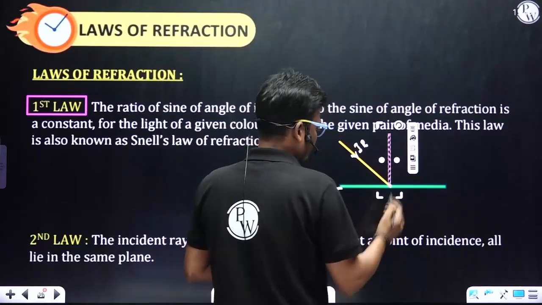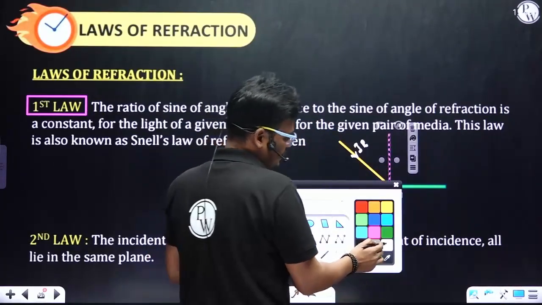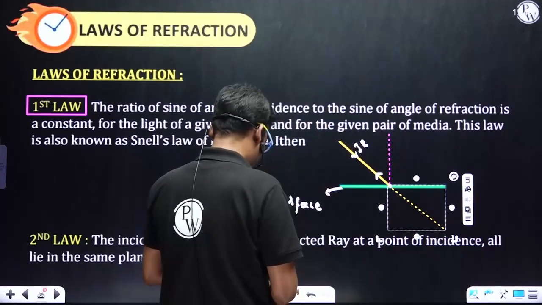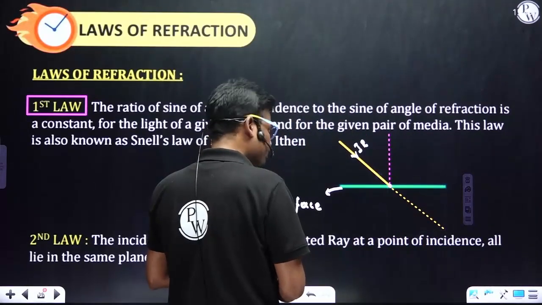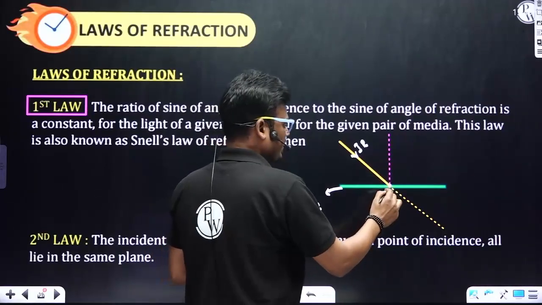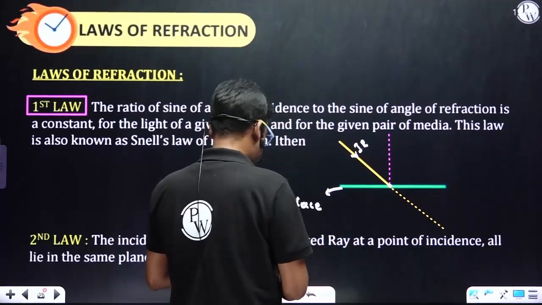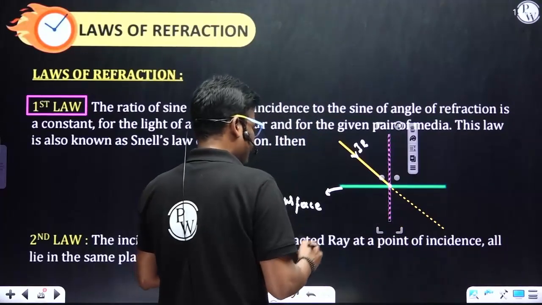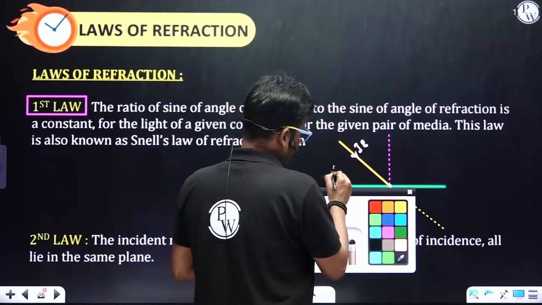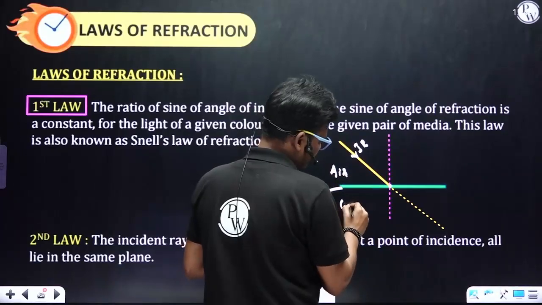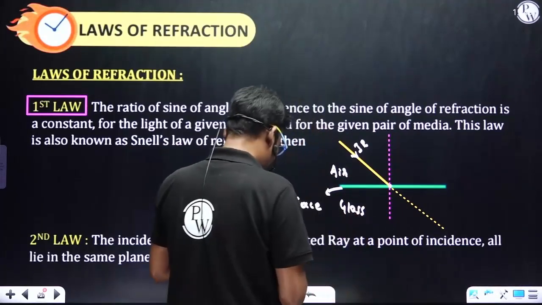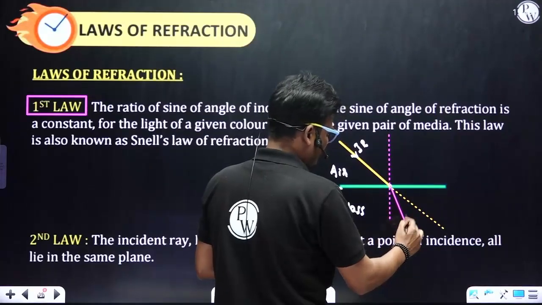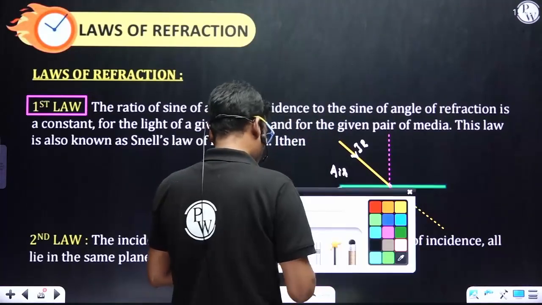This is normal. If there is no surface, the light ray would have traveled in the same direction, but here there is a surface which is separating two media. Let's consider this is an air medium and this is a glass medium. Definitely the ray of light bends towards the normal.